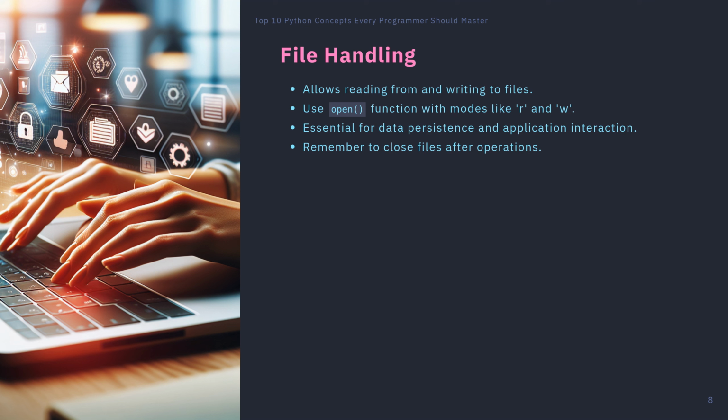Once opened, you can read the contents of a file line by line or all at once, and write data back to files. For instance, you might read a CSV file to process data for analysis or write logs to track application performance. Proper file handling also involves closing files after operations to free up system resources. Understanding file handling is essential for data persistence and is a skill that will enhance your ability to build applications that interact with external data sources.